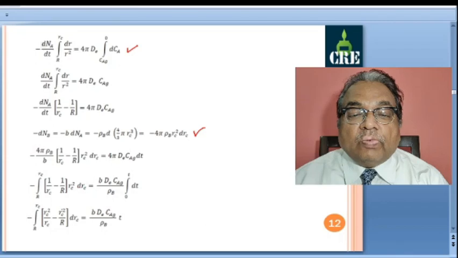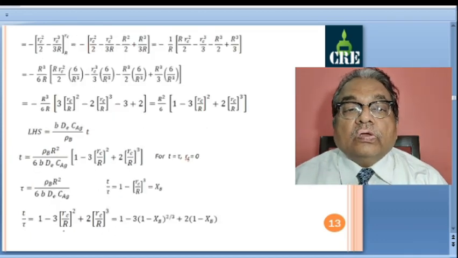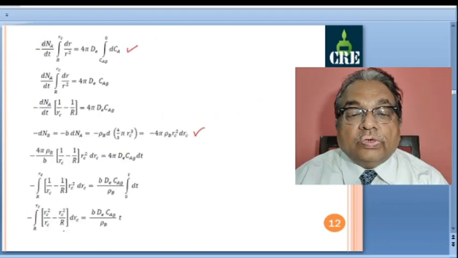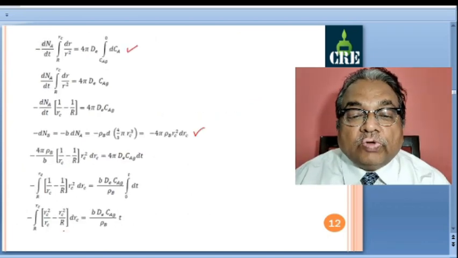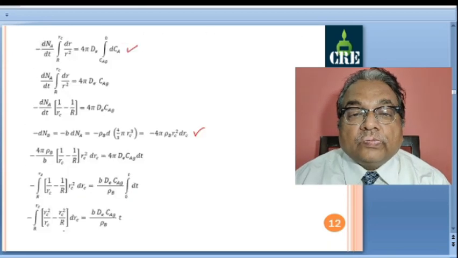When we multiply by rc square here, we get rc square by rc, minus rc square by r. Further, when we integrate, rc square by rc is rc. So integral of rc is rc square by 2. Then integral of rc square is rc cube by 3.